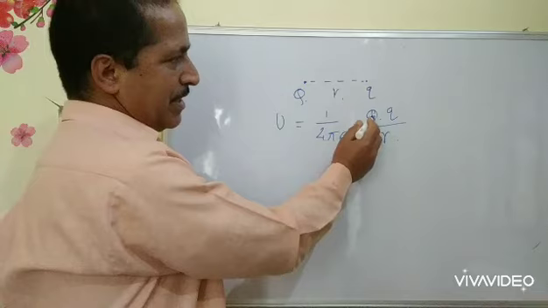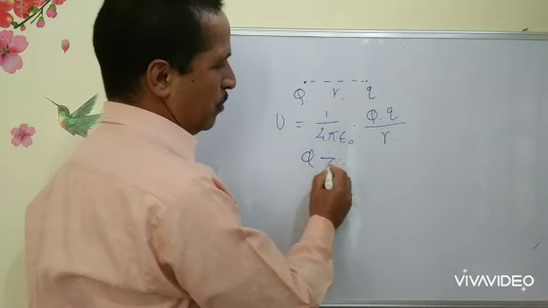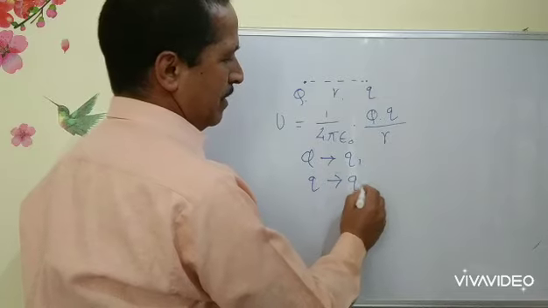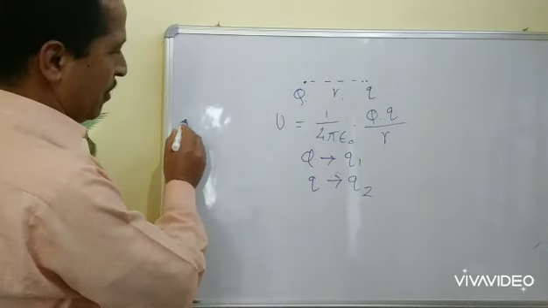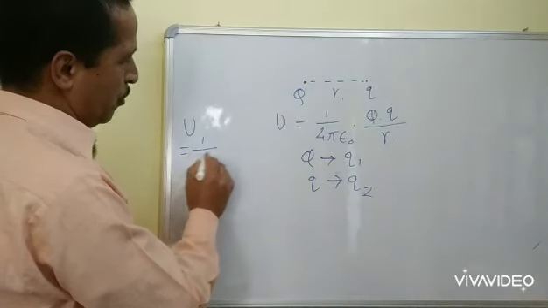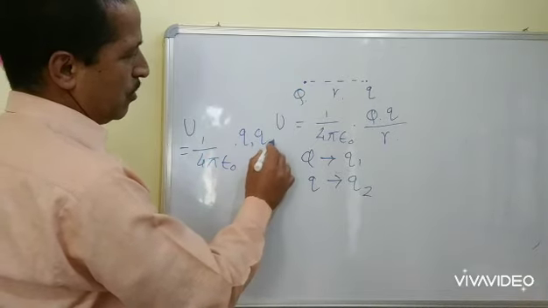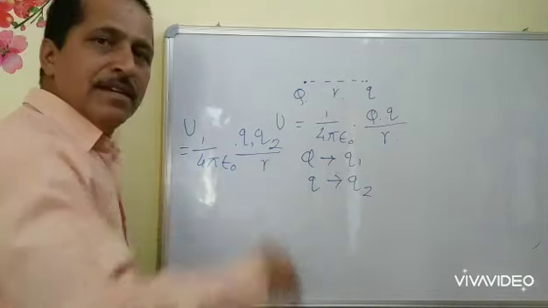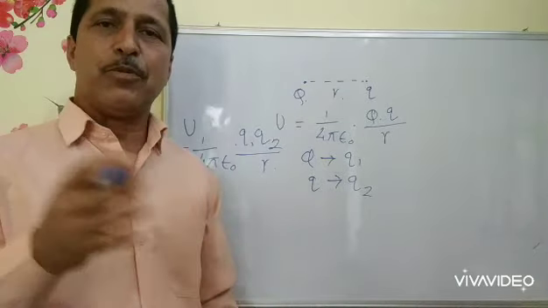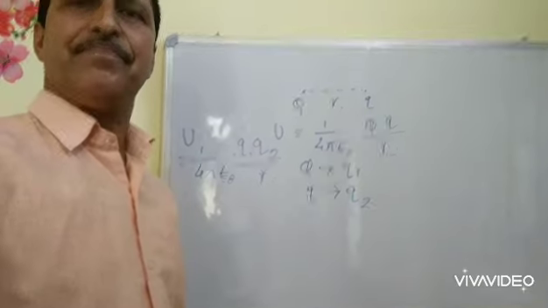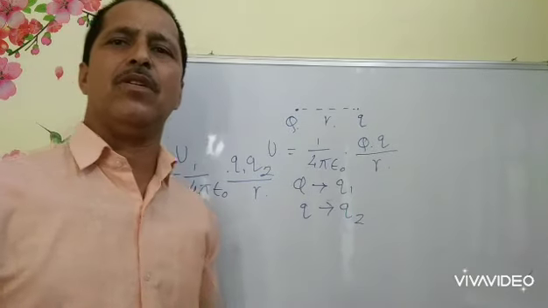Now if I replace Q by Q1 and small q by Q2, then this expression will become U equal to 1 upon 4 pi epsilon 0 Q1 Q2 upon R. Now the potential energy can have two signs. One, it can be positive. Two, it can be negative, or it can be zero.